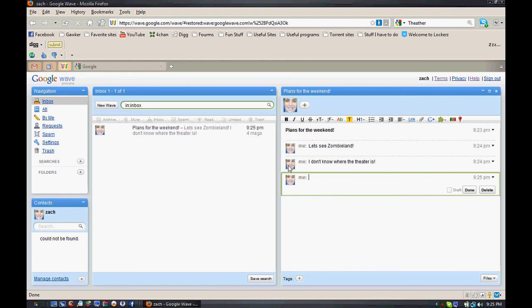So let's say my friend Steve, who's not Zach, totally doesn't know where the theater is, and I reply, here's a map.